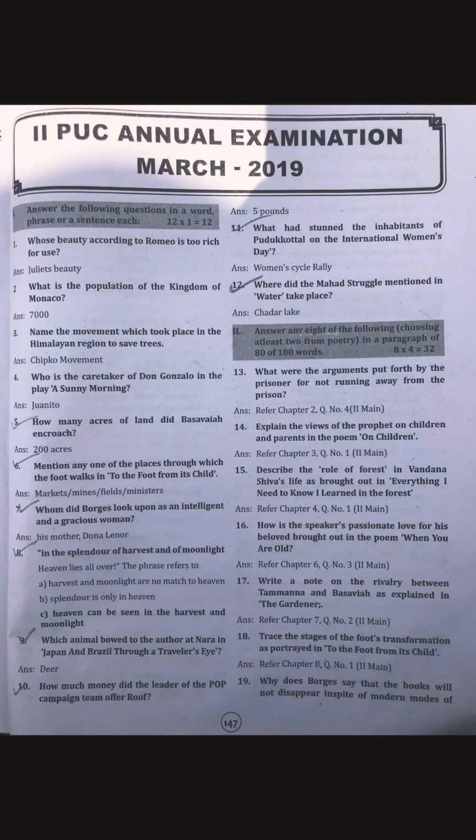For example, the 13th question is about the second chapter. I've uploaded chapter-wise questions, so if you study one answer, it's going to be the same stance for all the questions asked for that particular chapter. I've condensed most of the questions and uploaded the video, so kindly go through it. It's going to be really easy for you guys. You're supposed to answer any 8.